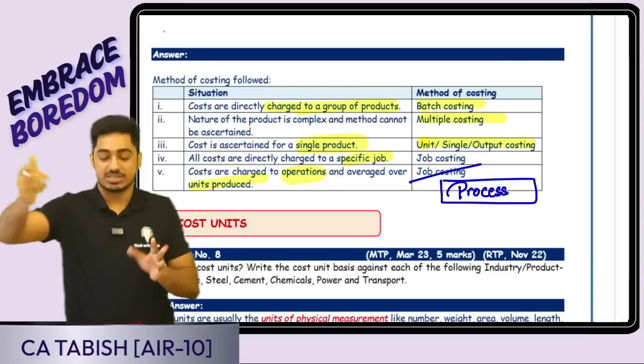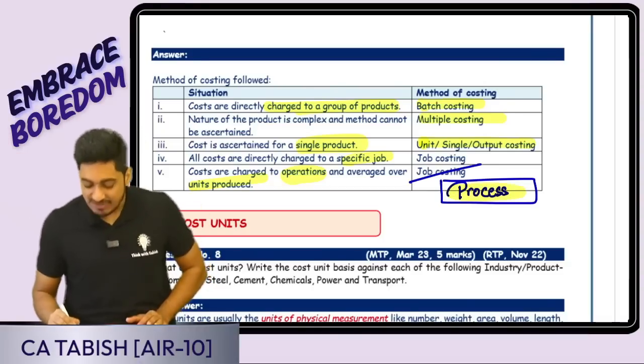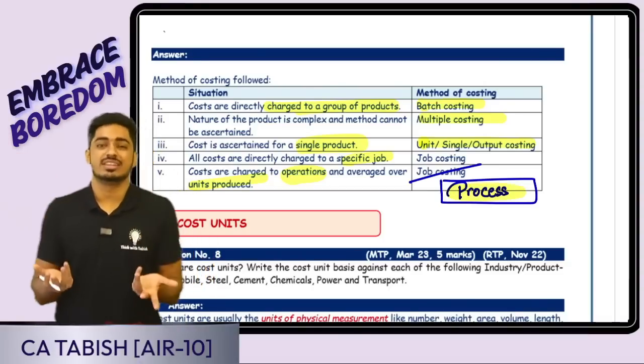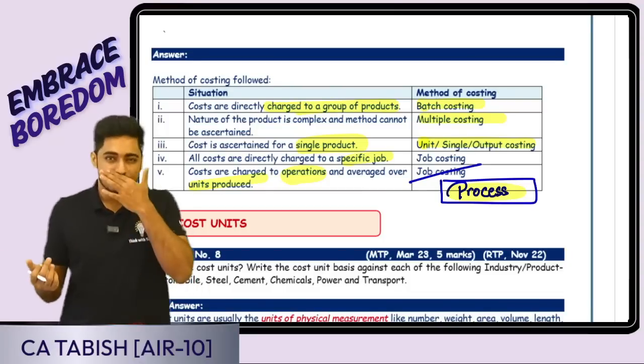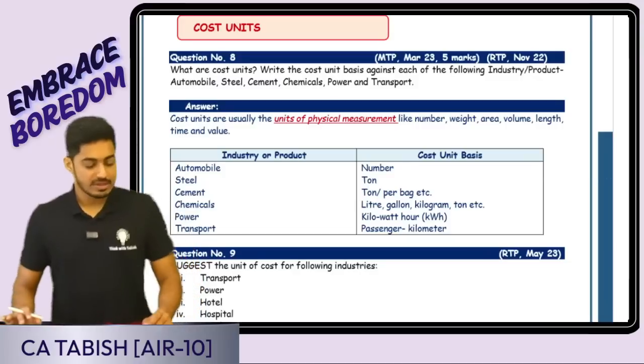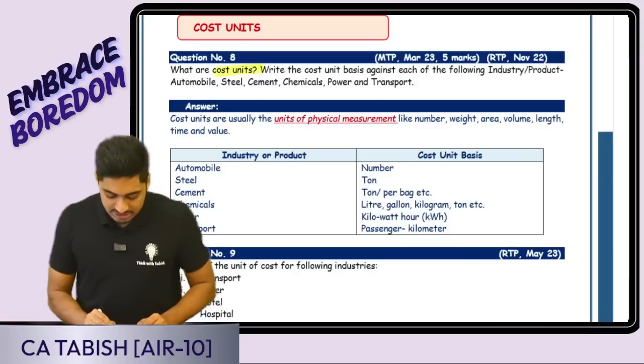One process, one operation. But the institute in their answer have given job costing. Okay, this is what was there in their suggested answer. But the logical answer should be process costing. Yes, everyone. The next question is, what is cost unit?